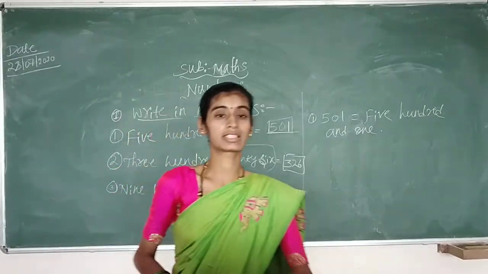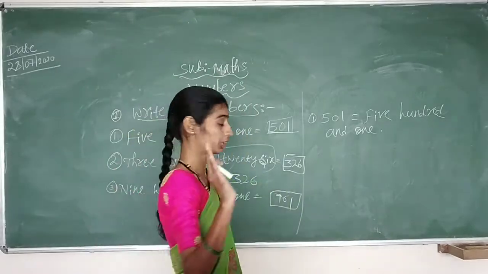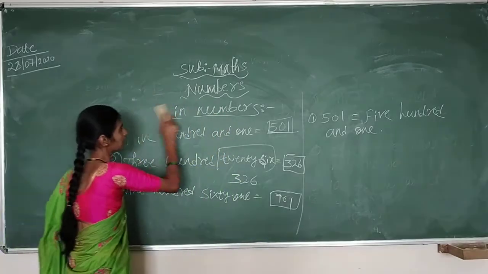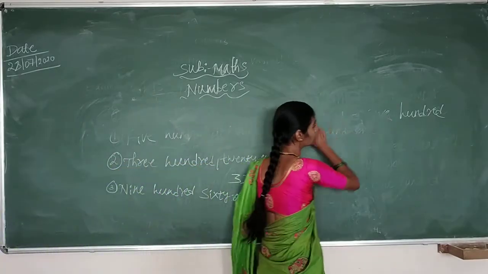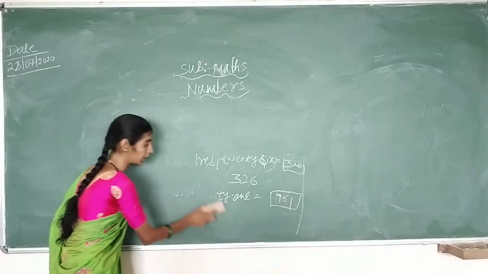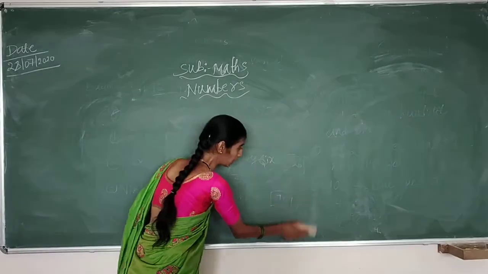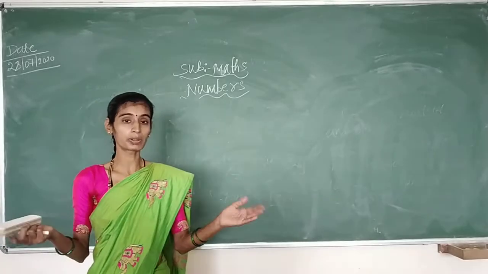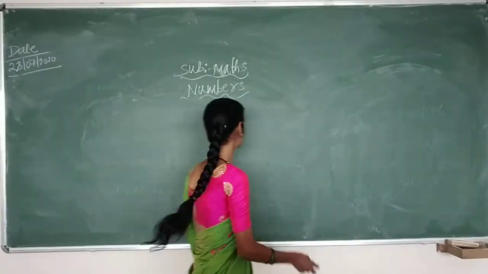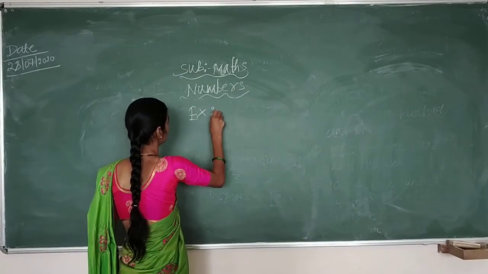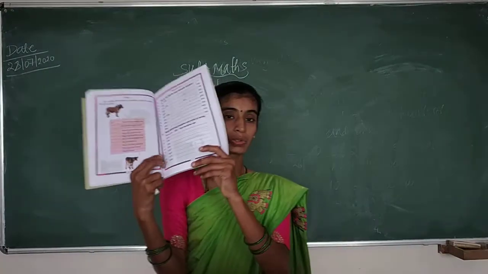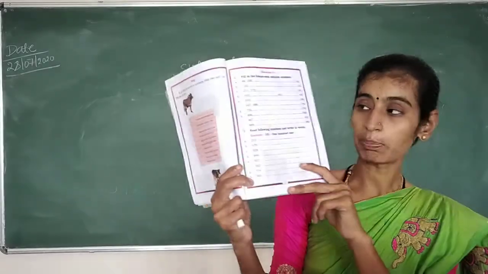So, children, today we will discuss exercise 2.1. I hope you all have your book. Those who have it should open it and write in it. And those who don't have it, don't get tense. You can take a notebook and write in it. So, children, those who have the book, you should open page number 33.